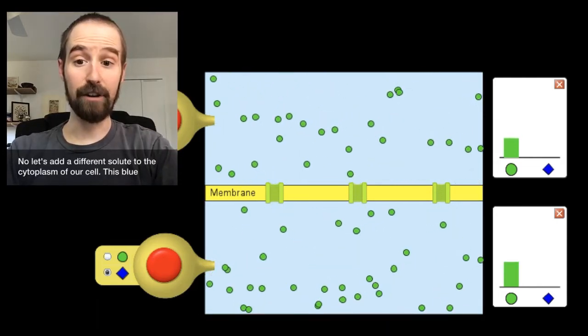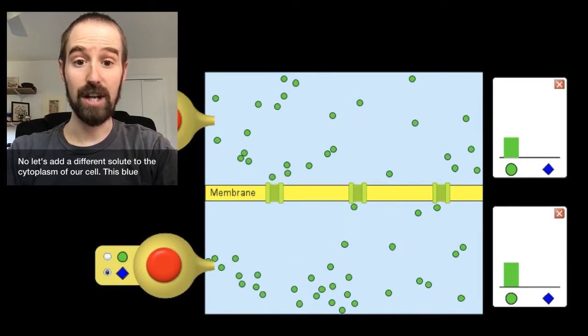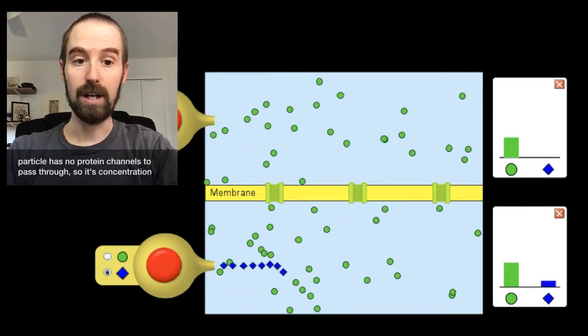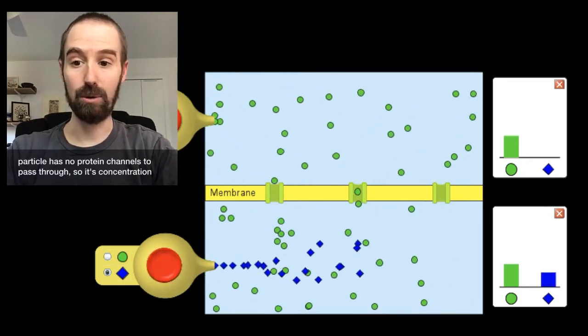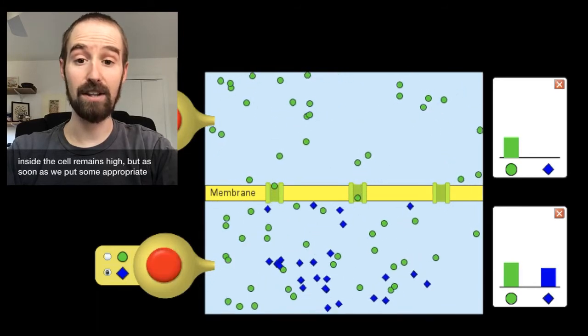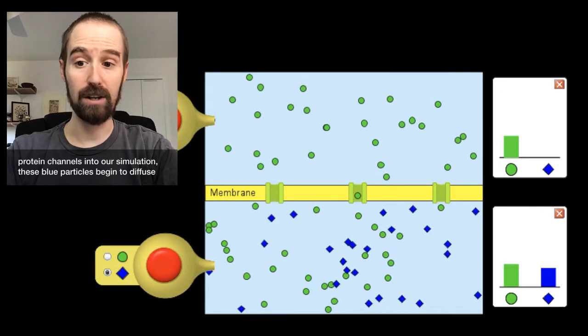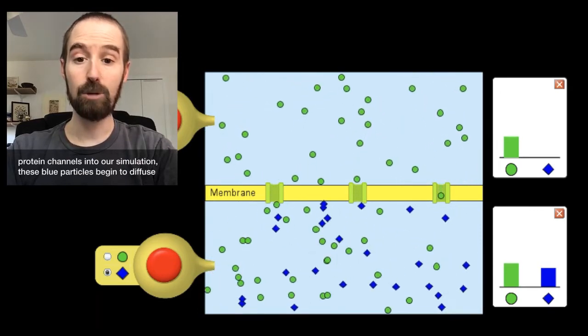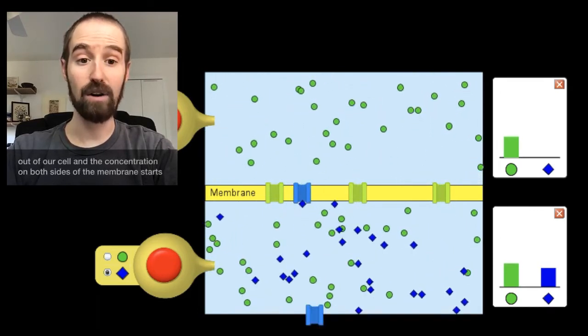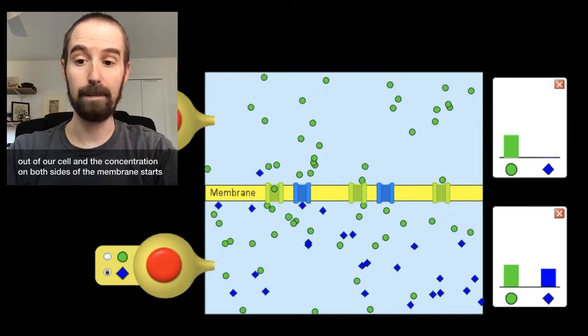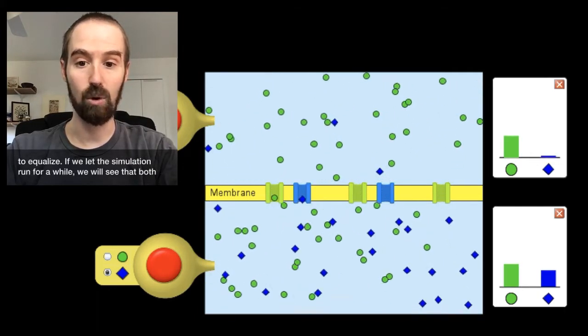Now let's add a different solute to the cytoplasm of our cell. This blue particle has no protein channels to pass through, so its concentration inside the cell remains high. But as soon as we put some appropriate protein channels into our simulation, these blue particles begin to diffuse out of our cell, and the concentration on both sides of the membrane starts to equalize.